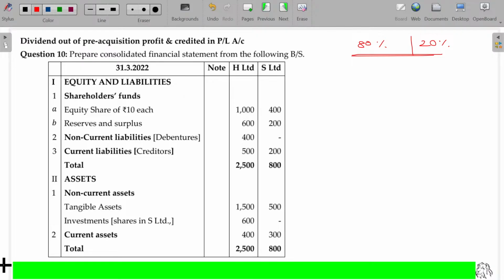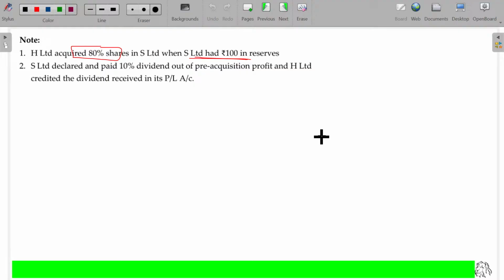Is that okay? Now, reserves and surplus. S Limited declared and paid 10% dividend out of pre-acquisition profit, and H Limited wrongly credited.